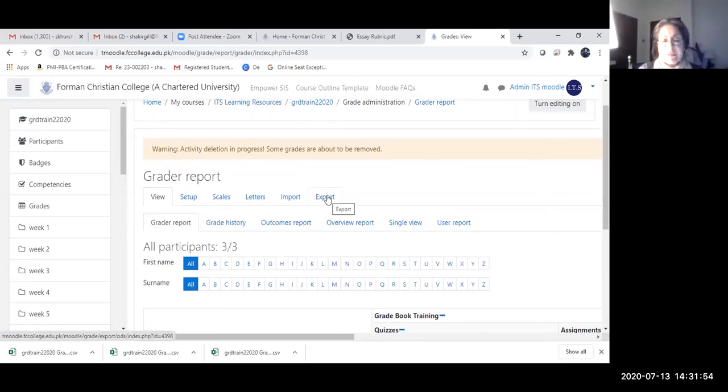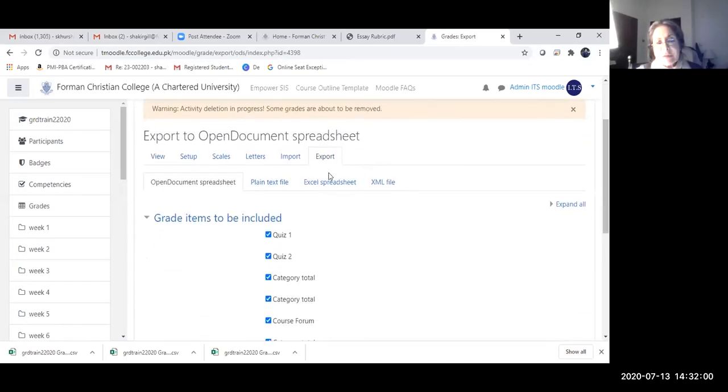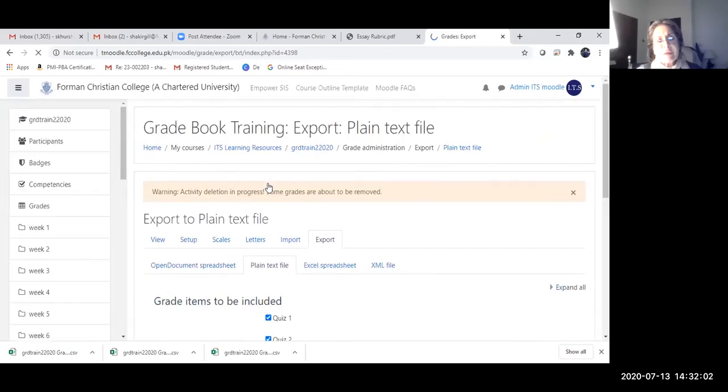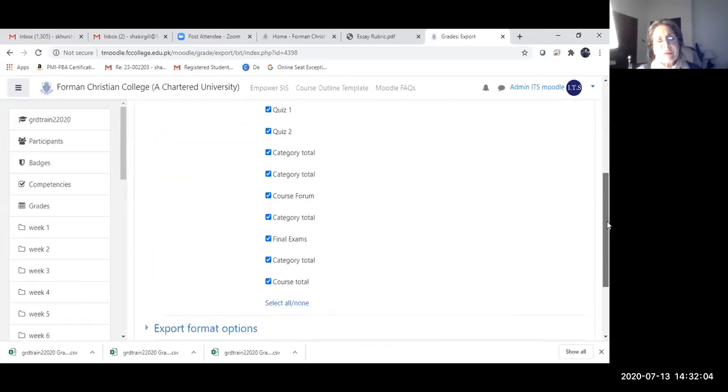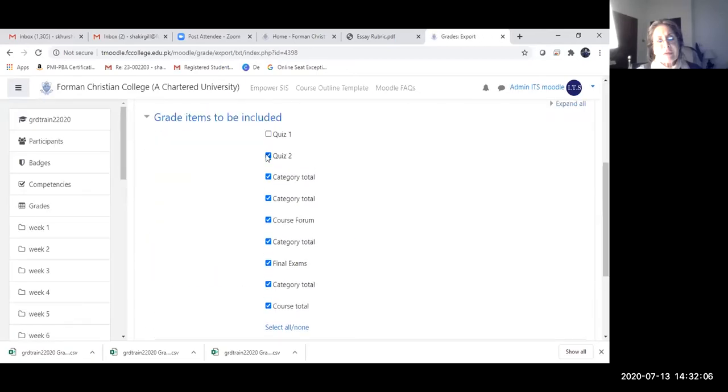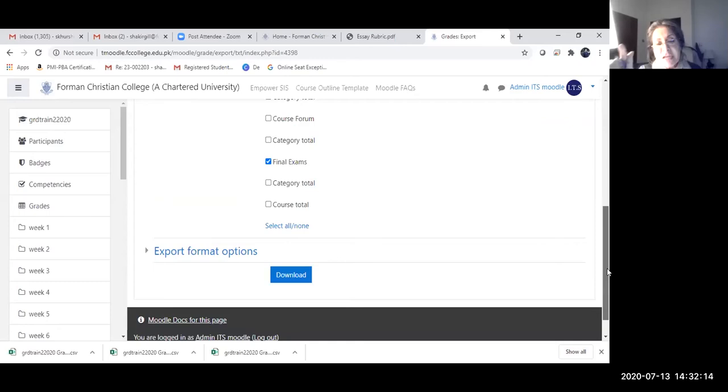I'm going to go back and show you. Please do. If you go to the export, you select the option of plain text file. Okay. So once I have selected this option, and also Faiza asked what happens if there was an Excel sheet file.